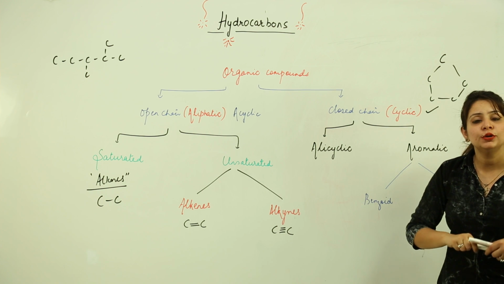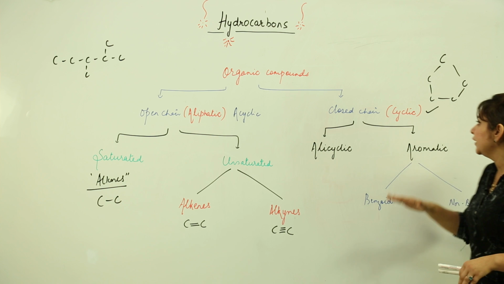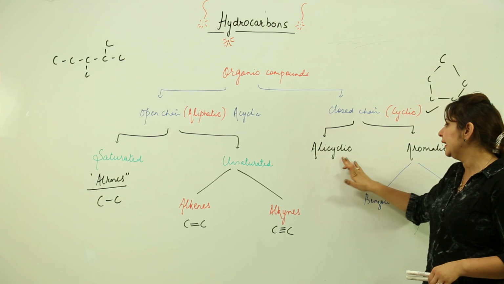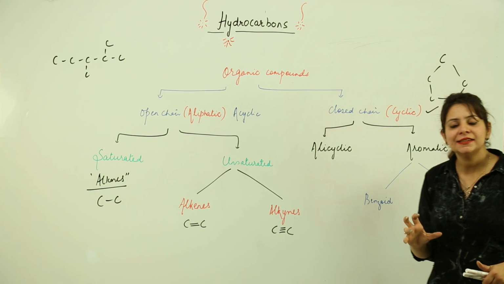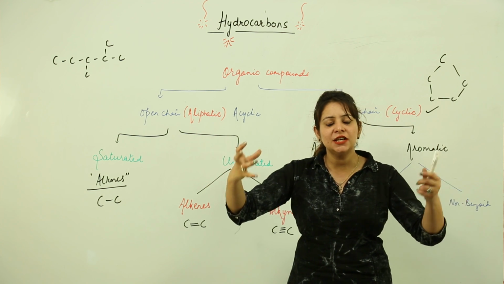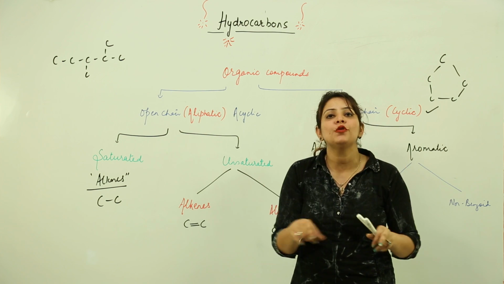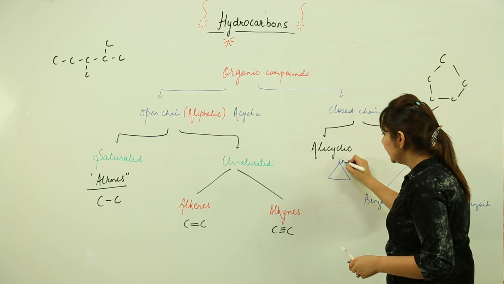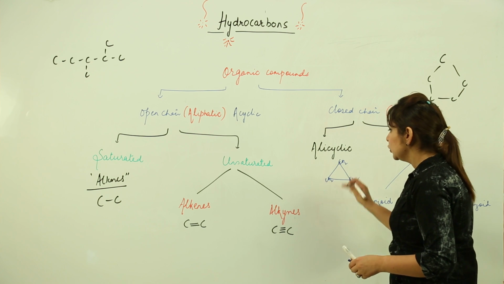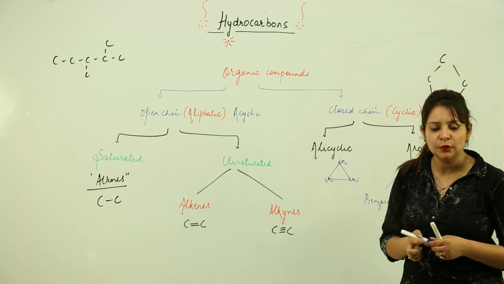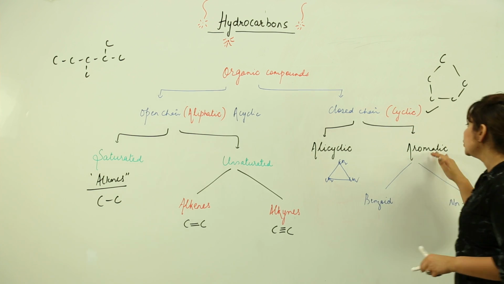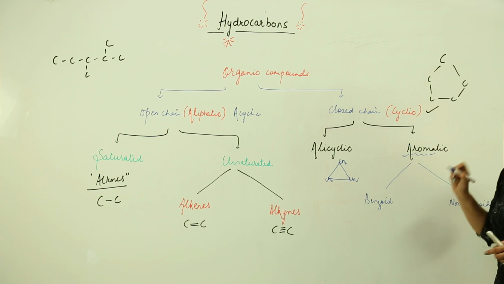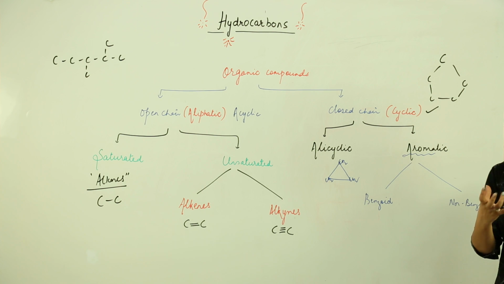And now we move on to the divisions of the cyclic one. Cyclic, as I told you, has a ring like structure, right. We divide it into two types, the alicyclic and the aromatic. Alicyclic is that in which the carbons of a straight chain are just connected to each other in order to form a ring. Right, I will show you. Suppose I have this, in which each corner represents a CH2. This is an alicyclic compound, that is the cyclic ring. And when we talk of aromatic, as the name suggests, they have a typical aroma, that means they have a typical fragrance.